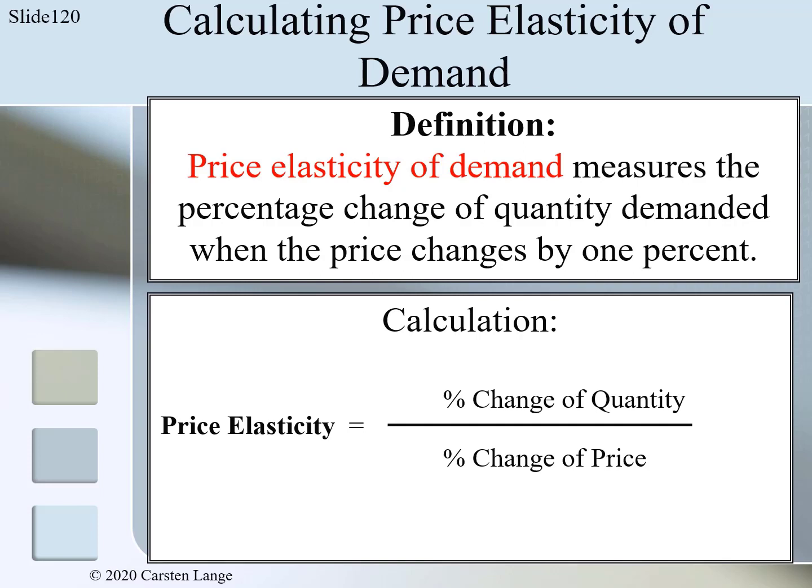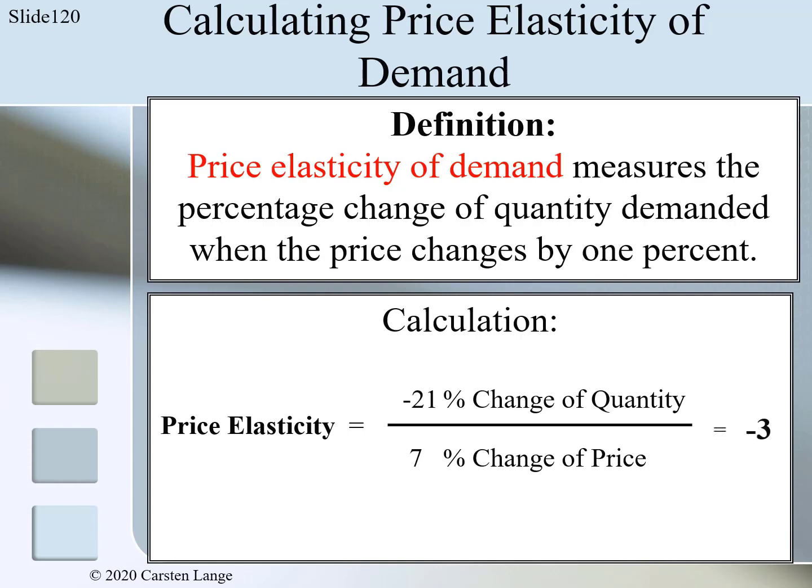To calculate price elasticity, we take the percentage change of quantity and divide it by the percentage change of price. So we divide minus 21%, this was a percentage decrease in quantity, and divide it by 7%, which was a percentage increase in price. The result is minus 3.